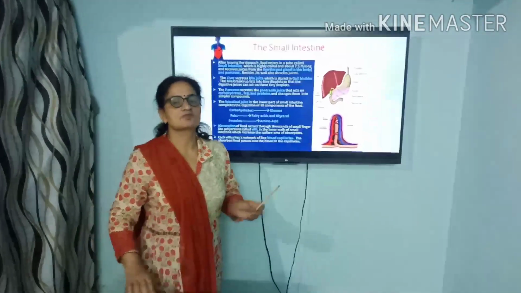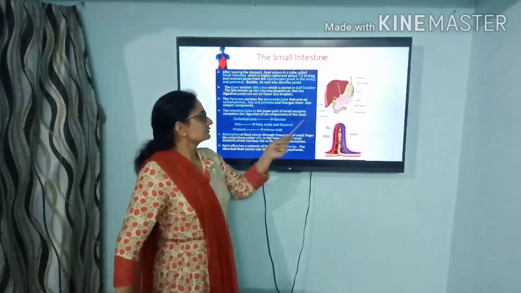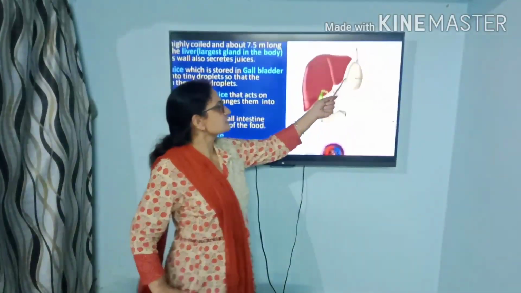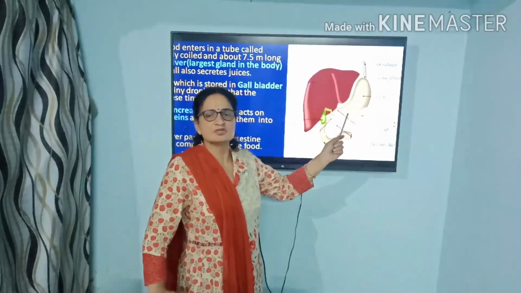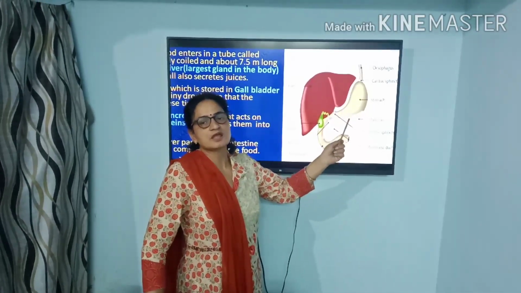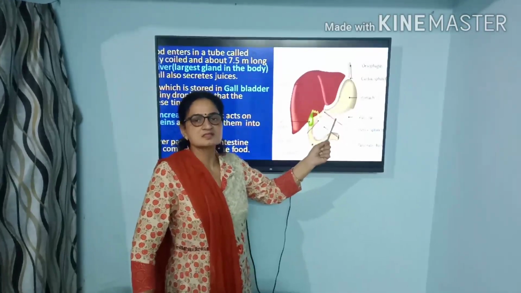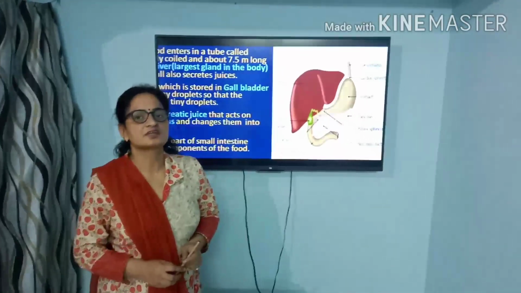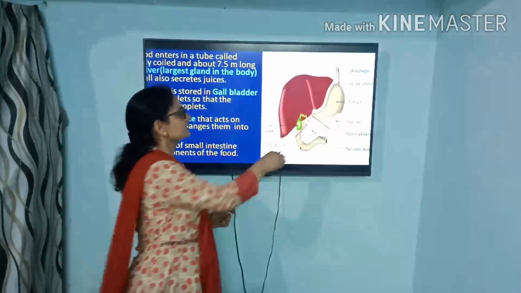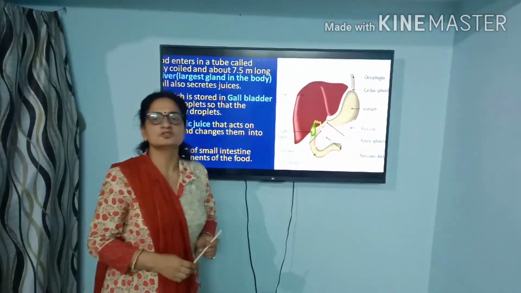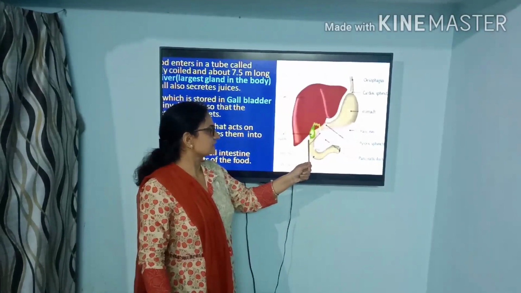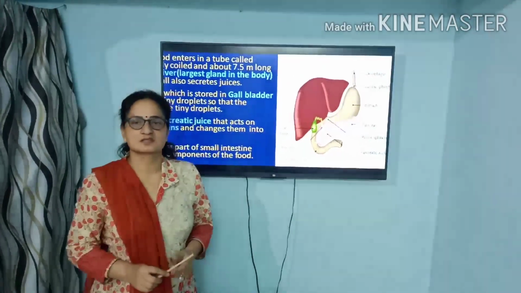Here we also have a leaf-like gland just below the stomach region. It is a creamish gland known as the pancreas. This gland secretes pancreatic juice, and this pancreatic juice and the bile juice get collected into the small intestine.